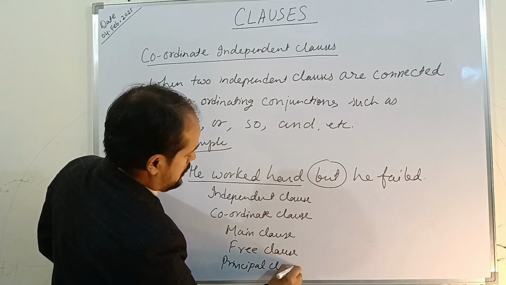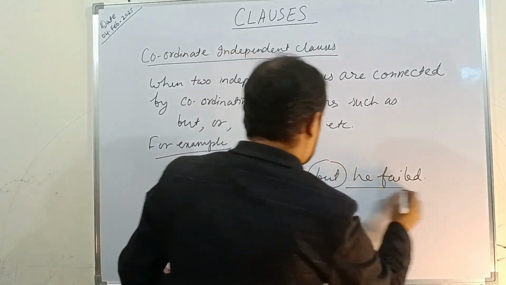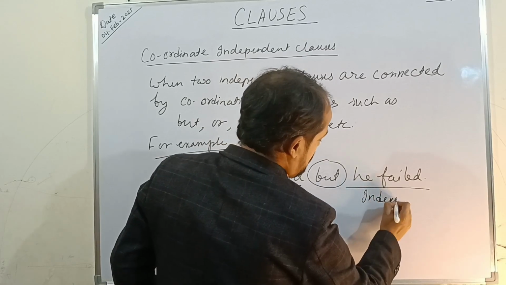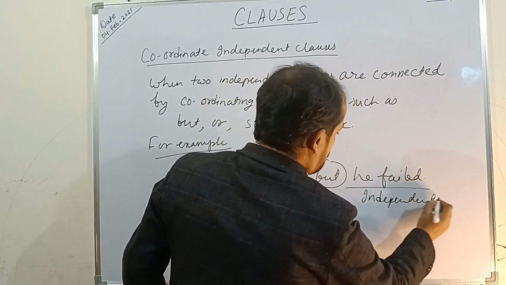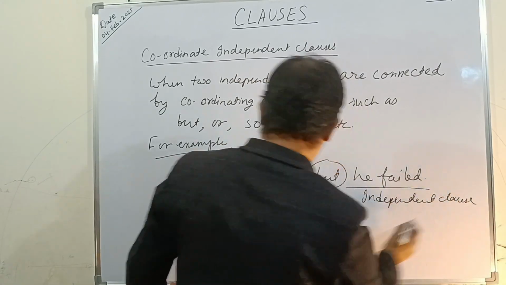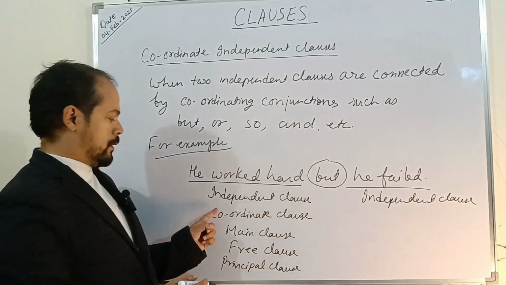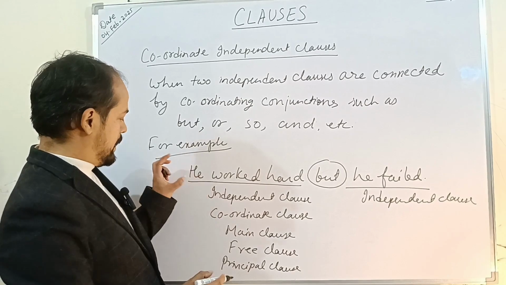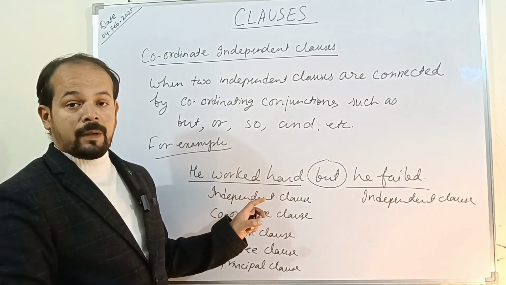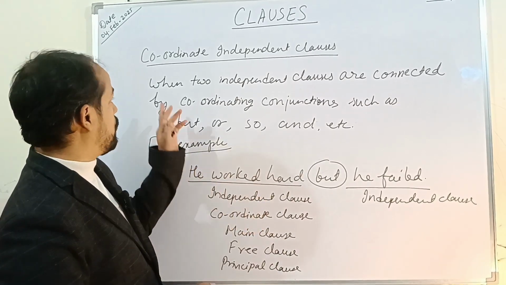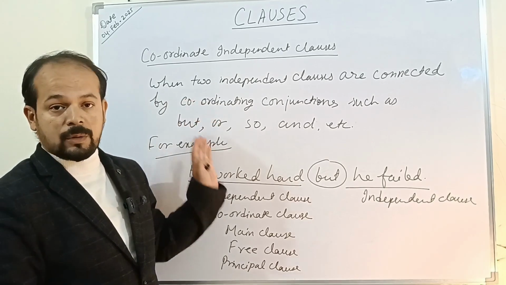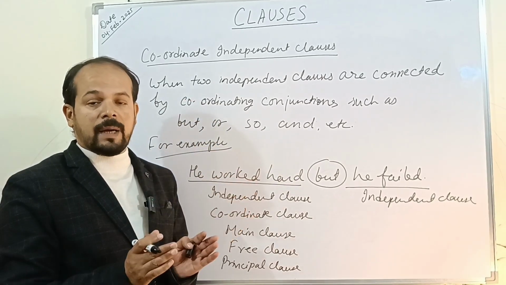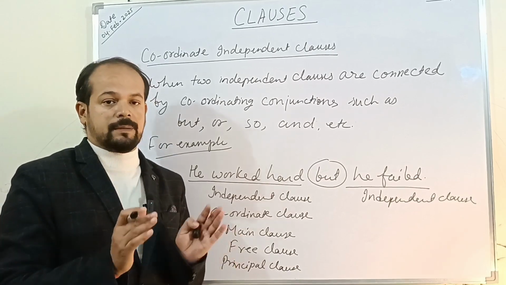Okay. This is also an independent clause, and they are also known by these names. Okay, this example will make you understand what is a coordinate independent clause. The coordinate independent clauses are those in which the independent clauses are joined by using a coordinating conjunction.